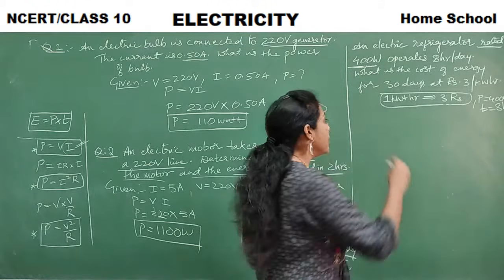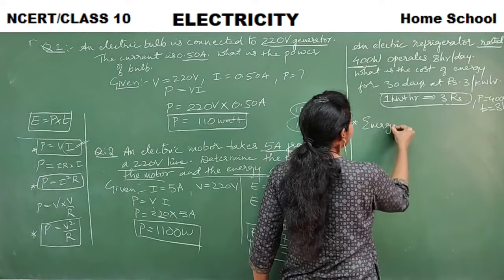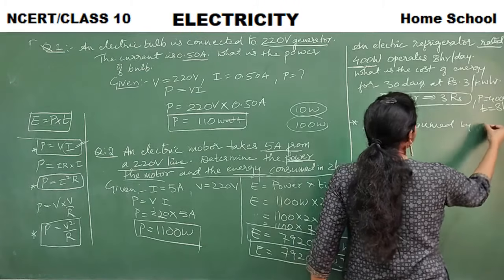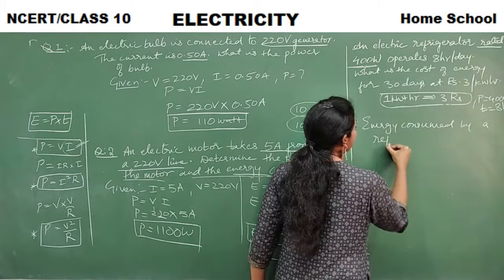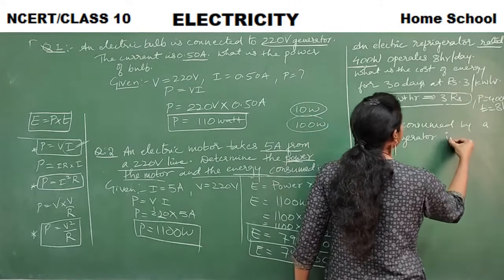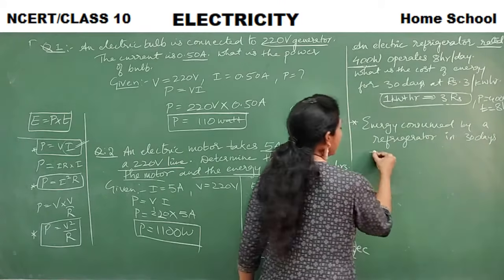Right? Very simple. So what is the first step here? I am calculating the energy consumed by a refrigerator in 30 days. Okay, so what is the formula of energy?